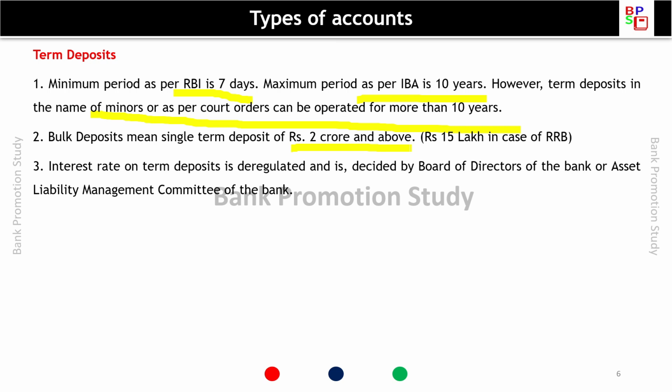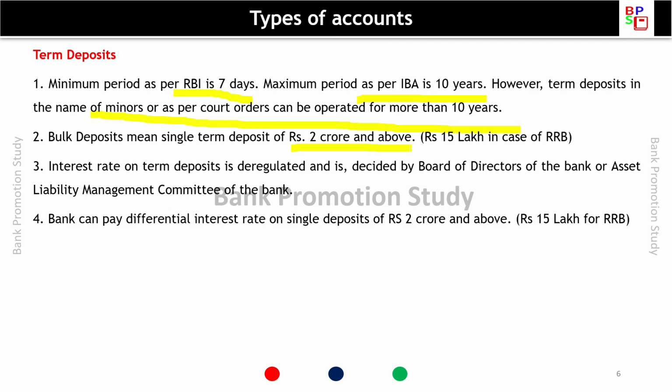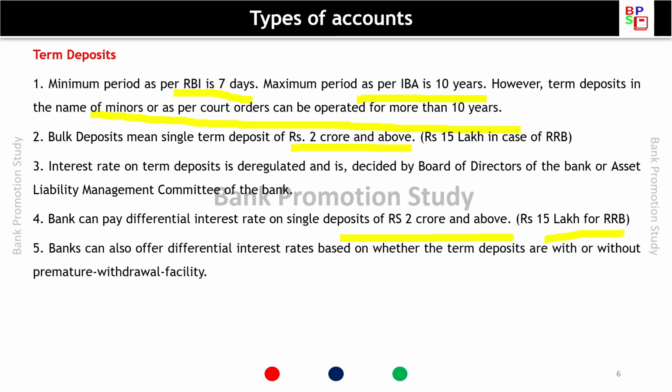Interest rate on term deposit is deregulated and is decided by the Board of Directors of the bank or the Asset Liability Management Committee of the bank. Bank can pay differential interest rate on single deposit of rupees 2 crore and above, and 15 lakh in case of regional rural banks, that is RRB. Banks can also offer differential interest rate based on whether the term deposits are with or without premature withdrawal facility.